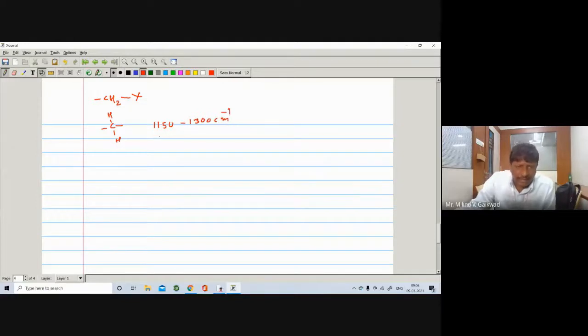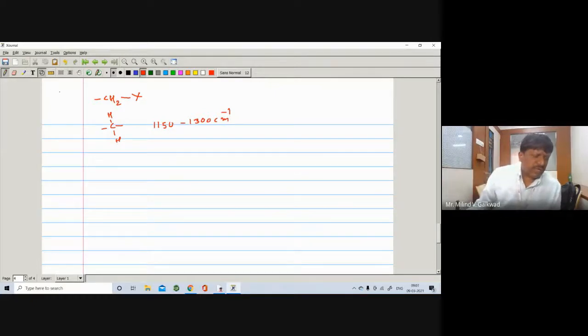Wagging means the bending vibration. If you don't remember this one, it also works. Try to remember the most important bands. Okay, so this we have learned about the alkyl halide.